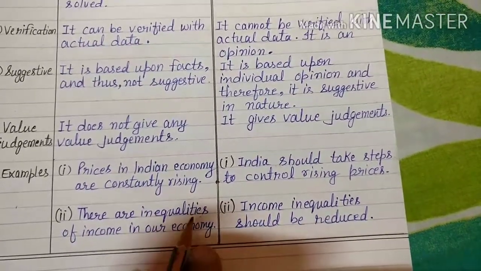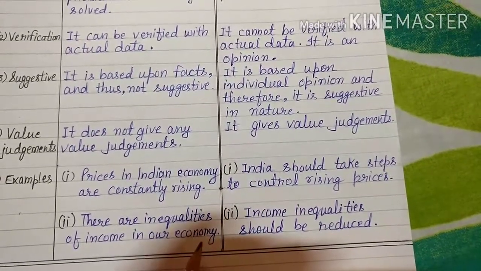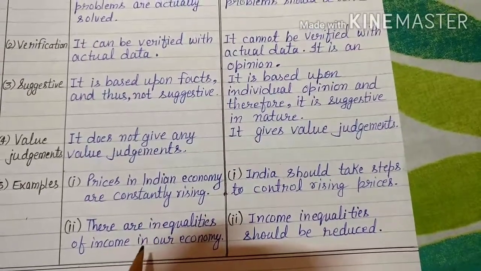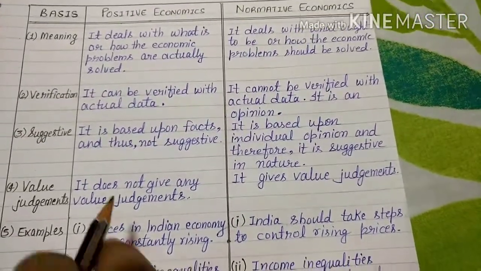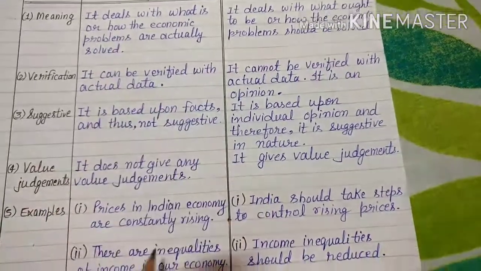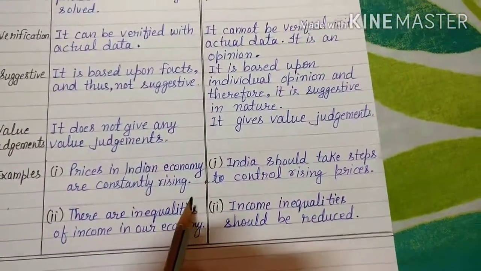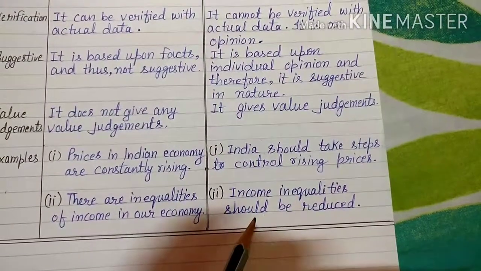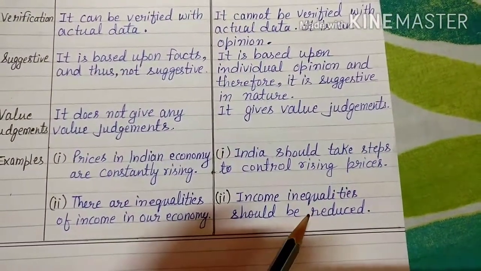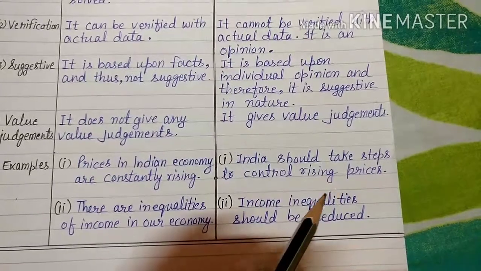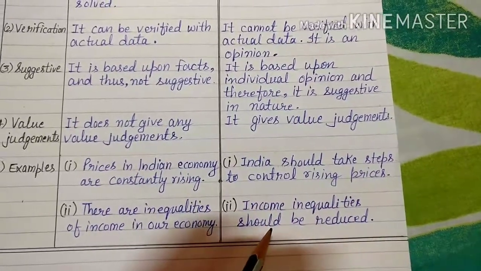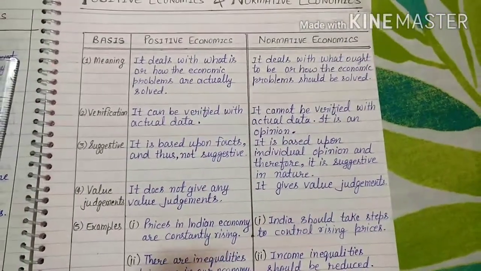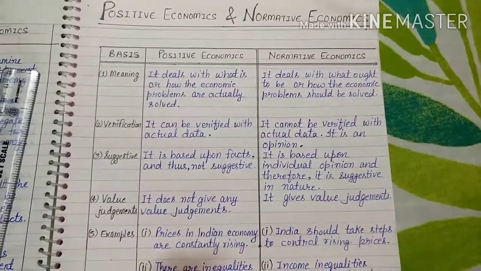There are inequalities of income in our economy; this comes under positive economics because it deals with what is. In normative economics we study what ought to be: income inequality should be reduced, that we should provide equal income to all the people of society. This is the difference between positive economics and normative economics.